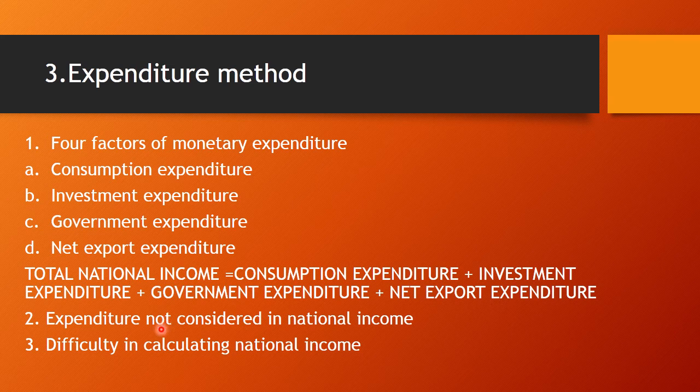Now, the expenditures which are not considered in national income. Some of them are second hand goods, pension, transfer expenditure, unemployment allowance, financial assistance to widows, purchase of any old shares, and expenditure on use of goods of interim use. Difficulty in calculating national income: what difficulty do we face? The official data of people's expenditure cannot be obtained. We cannot get the exact official data of the expenditure of the general public. Therefore it becomes difficult to calculate the national income under this method.